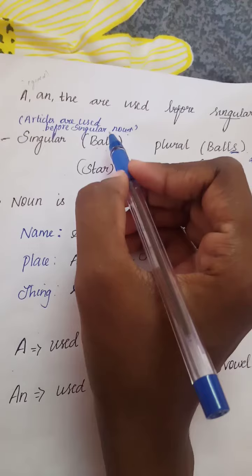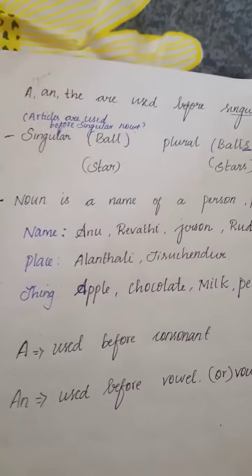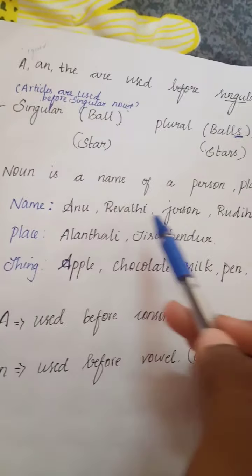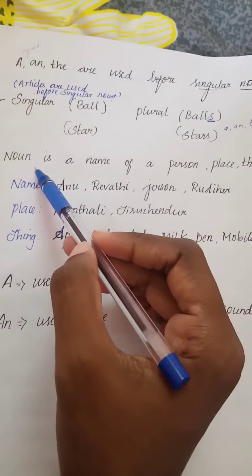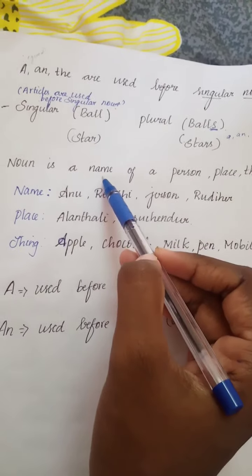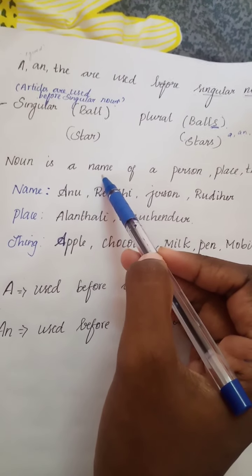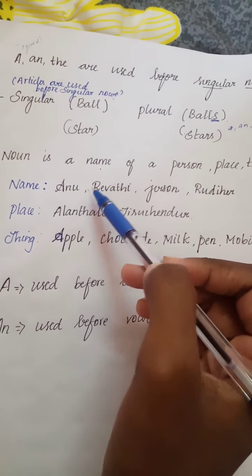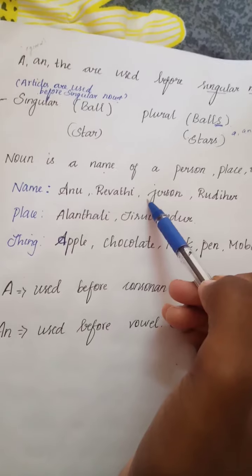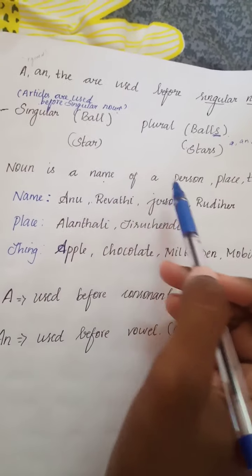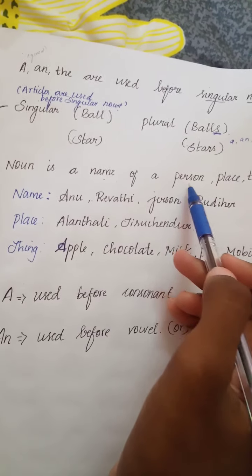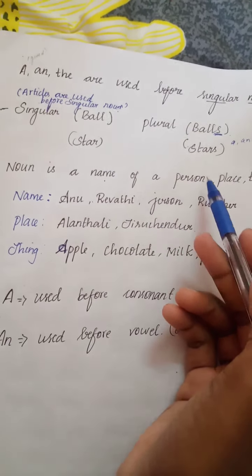You may already know what a noun is, but still I will explain. A noun is the name of a person, place or thing. Everyone has a name, right? Anu is a name, Revati is a name, Jershan, Rudiha, these are all names. So a noun is the name of a person. Person means a human being.